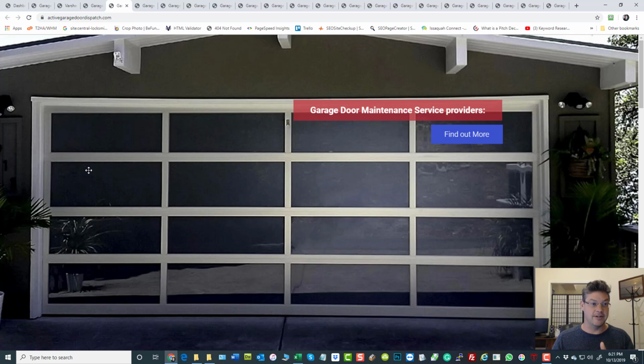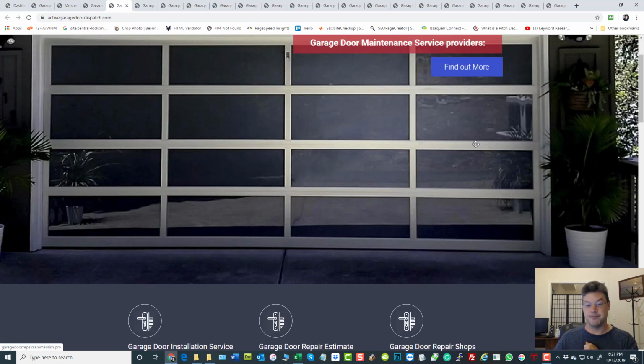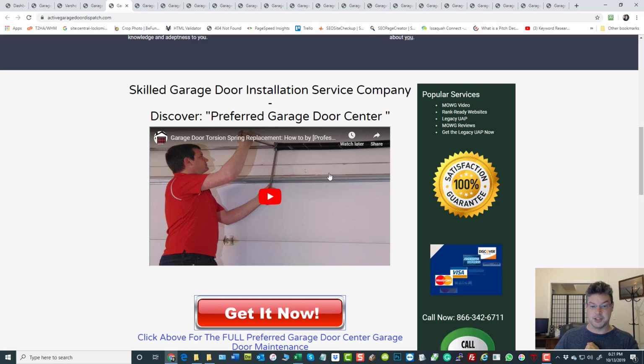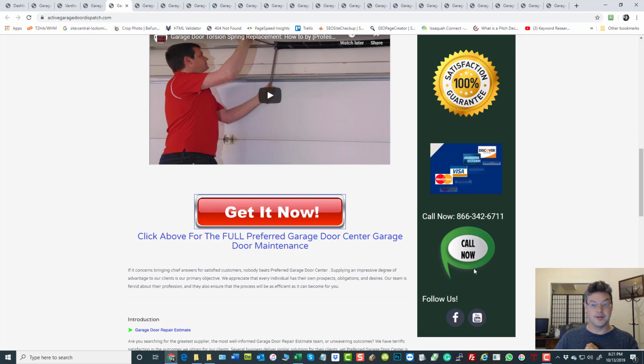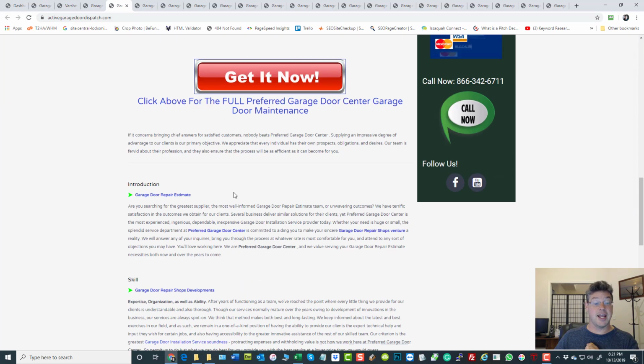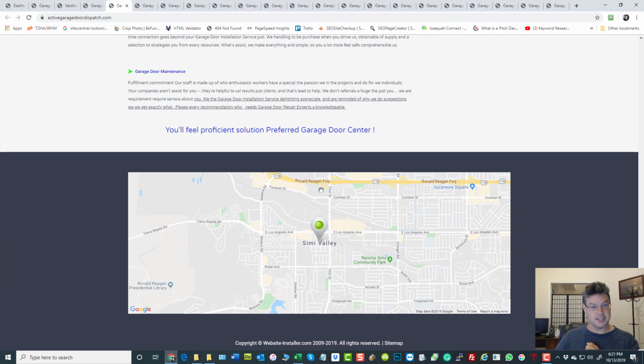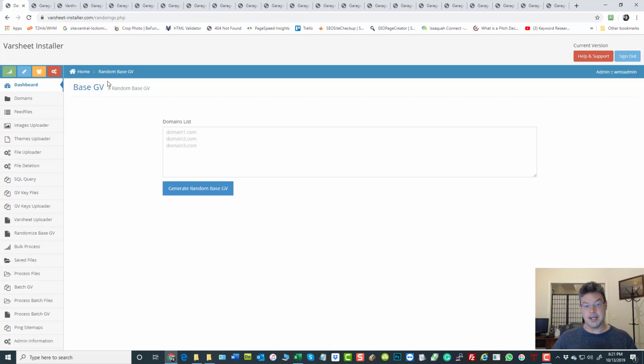You can change pretty much anything else, but keep it local. Keep it about the same basic thing and keep it for the same city. Let Google assume, work forward from there. So if I wanted to change the image, I could. If I want to change the verbiage in here, I could. If I scroll down, if I want to change the video or the links here or even the links here, if I want to change any of that, I can. But I wouldn't want the city to change. So just keep track of that mentally. But yeah, that's all it took, like a minute.